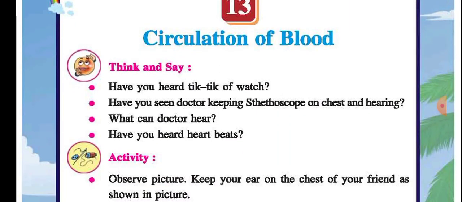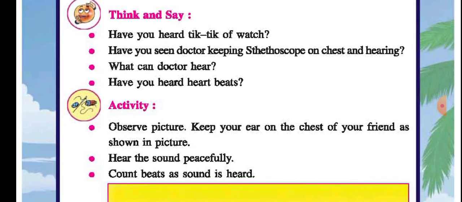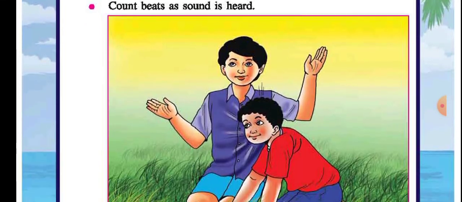Circulation of blood. If you have heard the tick tick of a watch, have you seen the doctor keeping a stethoscope on the chest and listening? The doctor is listening to our beats, calculated in 1 minute. We have to observe the picture of our friend also.